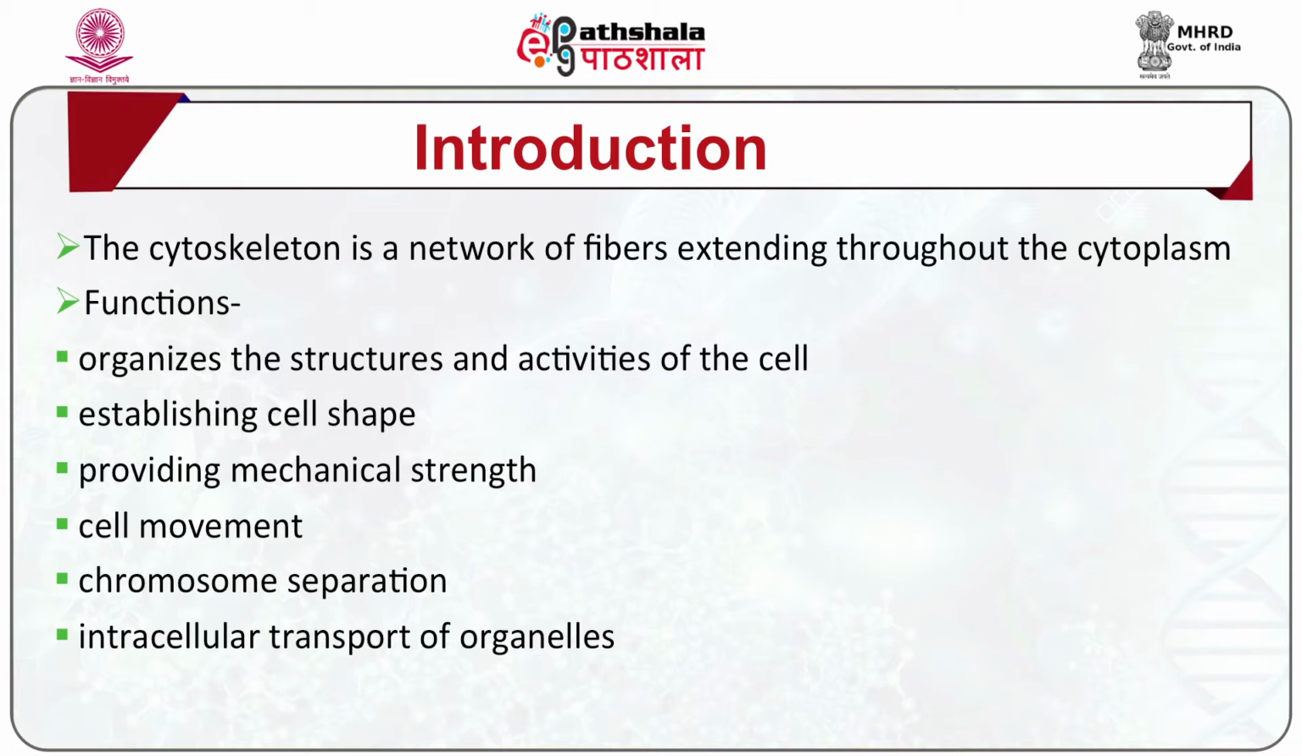Its primary functions are to organize the structures and activities of the cells. It helps in establishing cell shape. The cytoskeleton extends throughout the cell. It is attached to the plasma membrane and internal organelles, producing a framework for cellular organization. It can be very dynamic and have components capable of reorganization in less than a minute, or it can be quite stable for several hours.